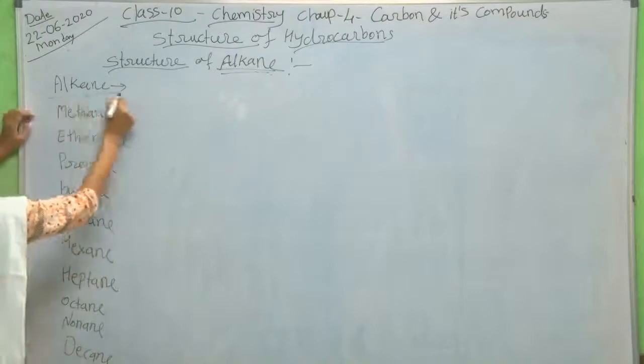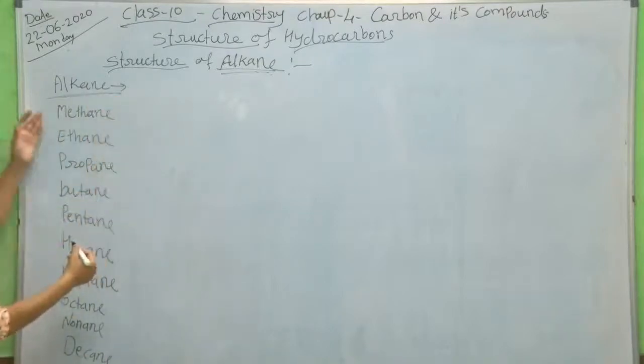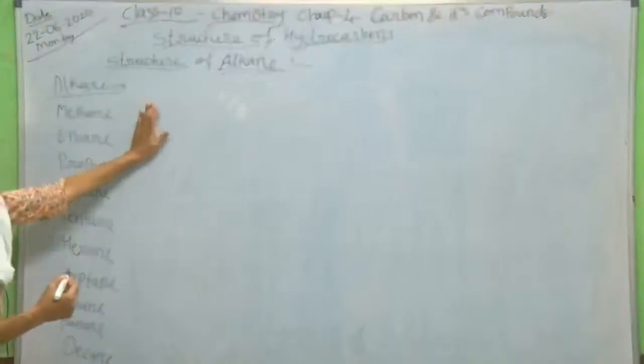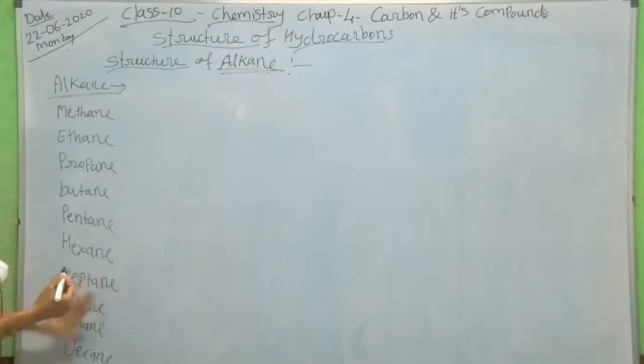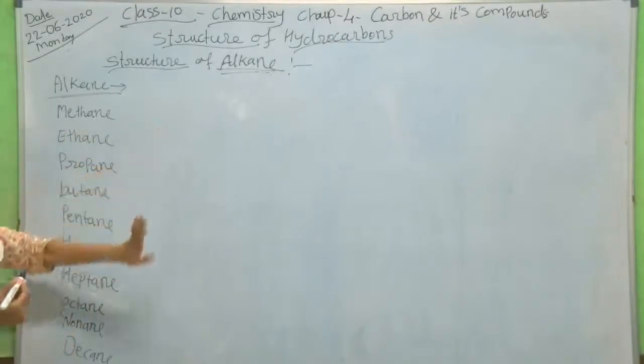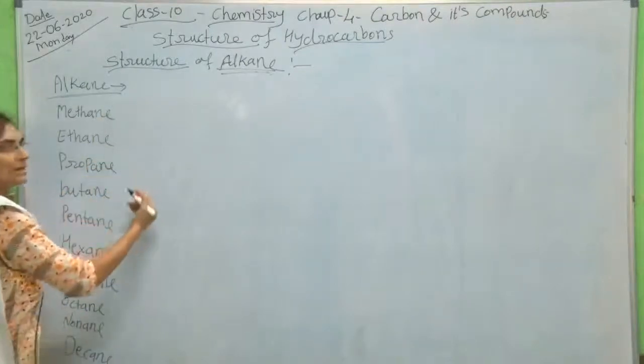This is the series of alkane. We will see some structures and chemical formulas for methane, ethane, propane, butane and pentane, up to hexane here, and after that you have to draw the structure. I will teach you how to draw the structure for these.